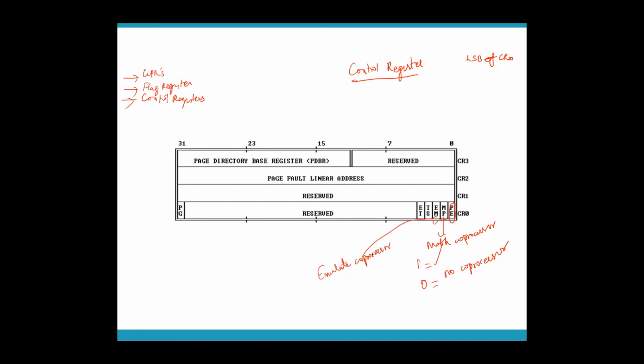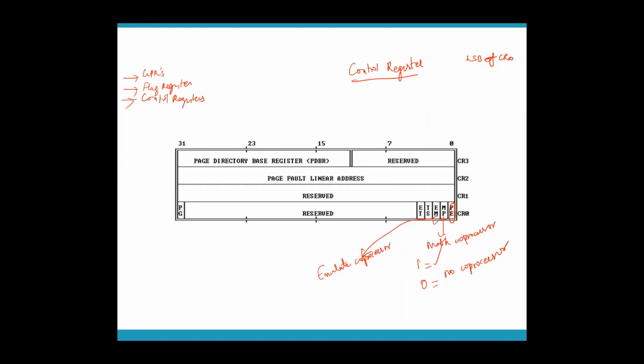So what is the meaning here? If MP is 1, it means there is a math coprocessor. If 386 sees a floating point operation, it will go and check the status of MP. If MP equals 1, the coprocessor will do the operation. If MP equals 0, it understands that it has to check the EM bit.